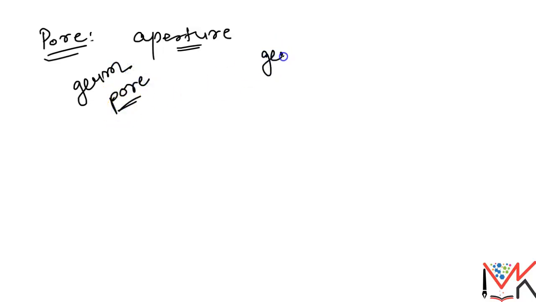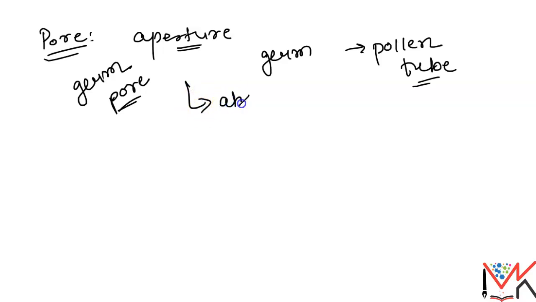From this structure the pollen tube germinates. In this aperture there is an absence of sporopollenin. Clear?